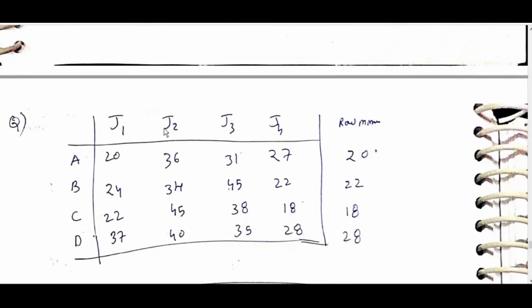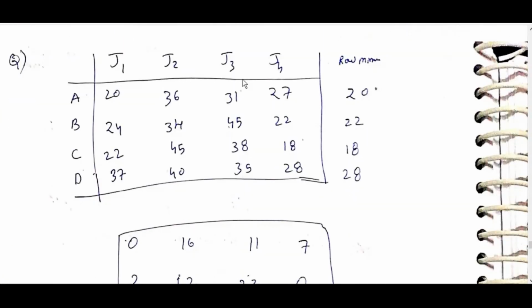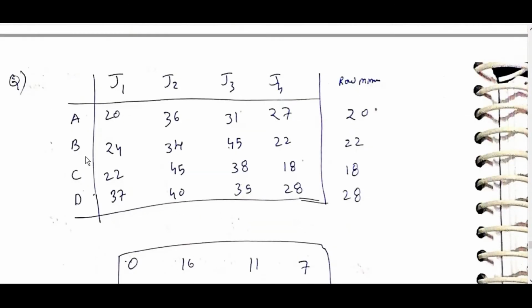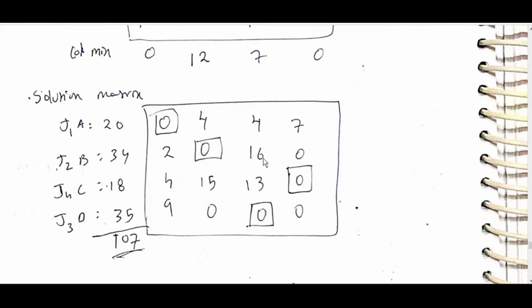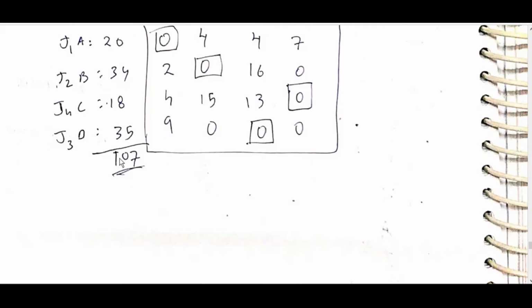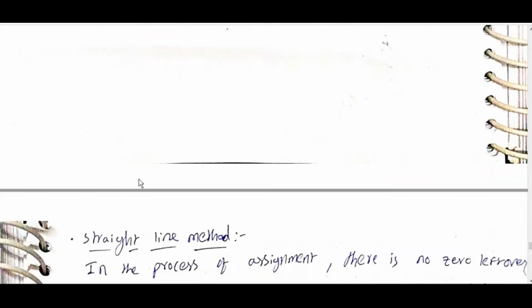This is the minimum cost. J1, J2, J3, A, B, C, D. Like this, row minimum, then column minimum 0, 12, 17 subtracted. Then first this can be allotted, this can be allotted. Then as this cannot be used, in between this can be added. In this row only this is there. So among these two, only this can be added. From this, the sum can be added.